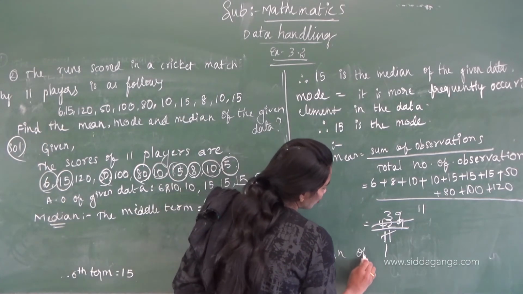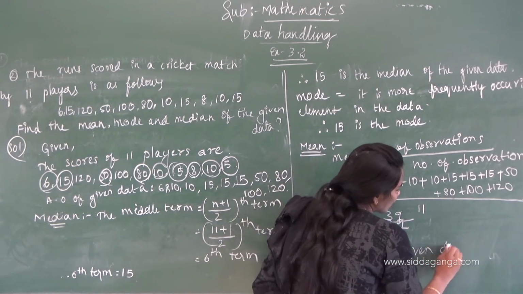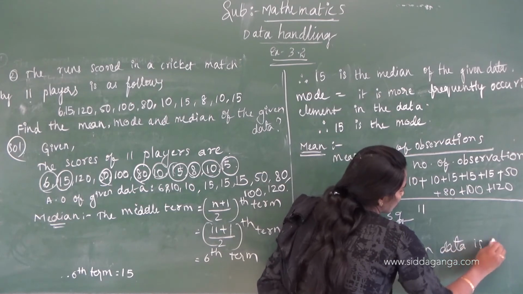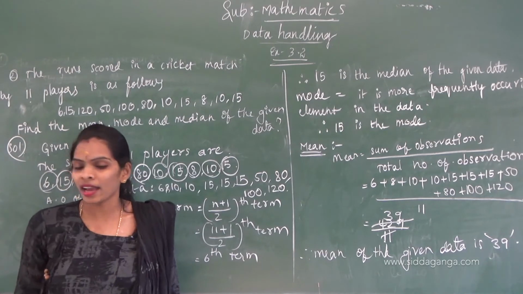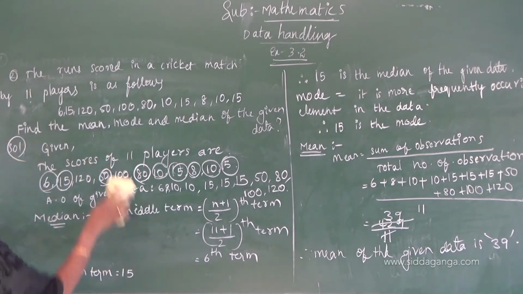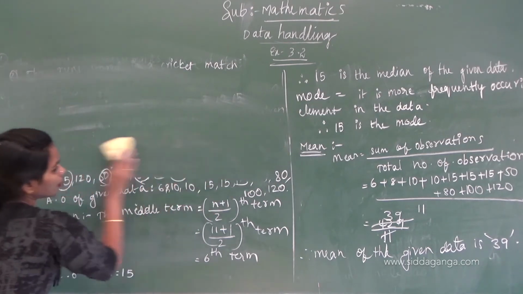Therefore, the mean of the given data is 39. And now I am moving to the next question, children.